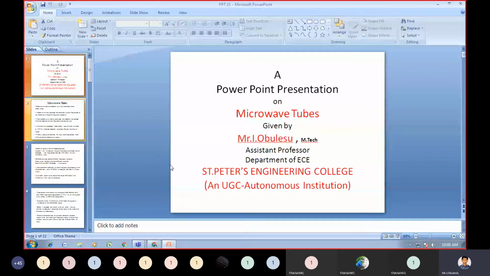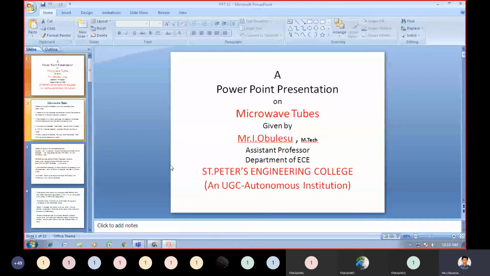Just remember, microwave tubes are electron guns which are used for generating linear beam tubes.